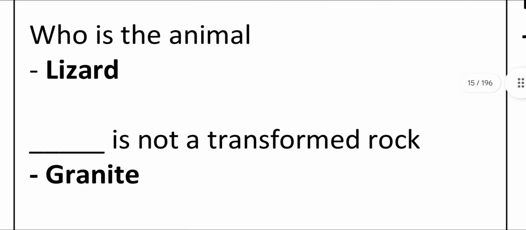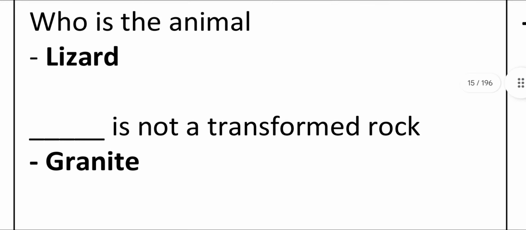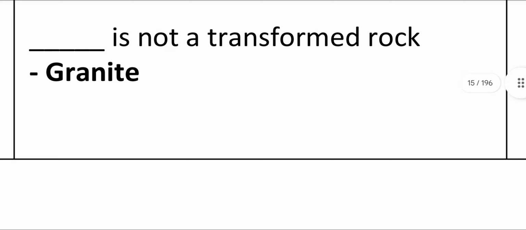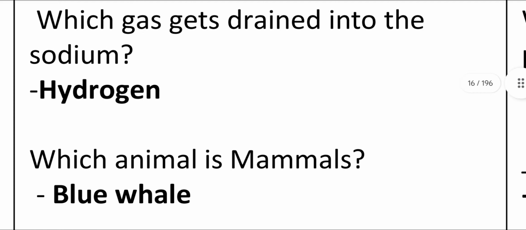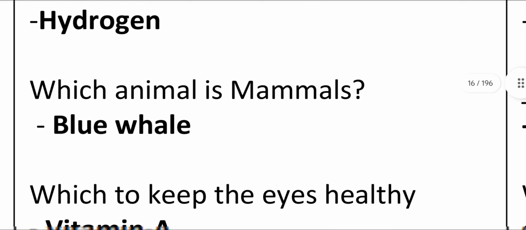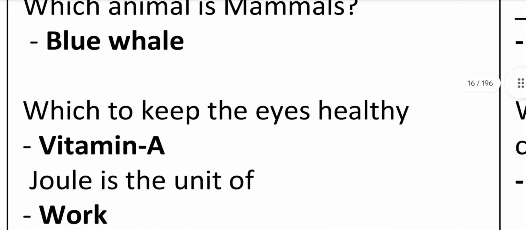Who is the animal lizard? Which is not a transformed rock? Granite. The lowest layer of the atmosphere is called the troposphere. Which gas gets drained into the sodium hydroxide? Which animal is the largest mammal? Blue whale.